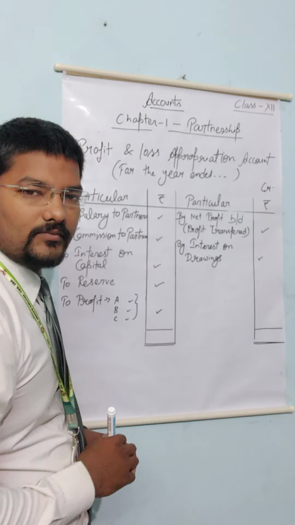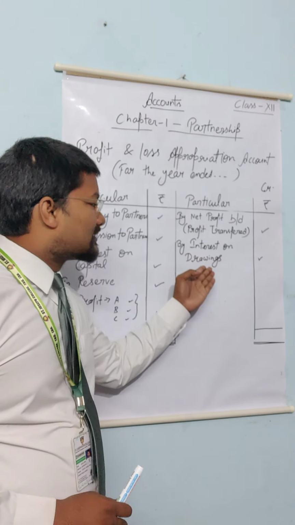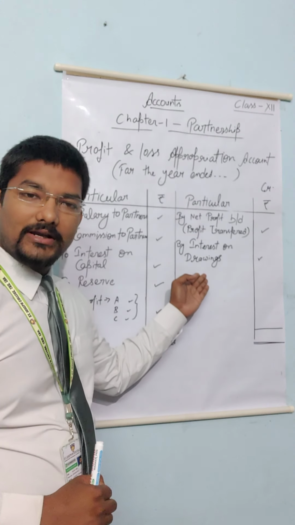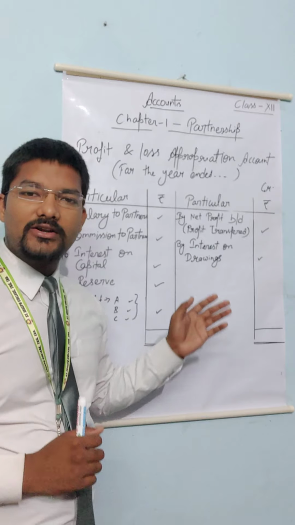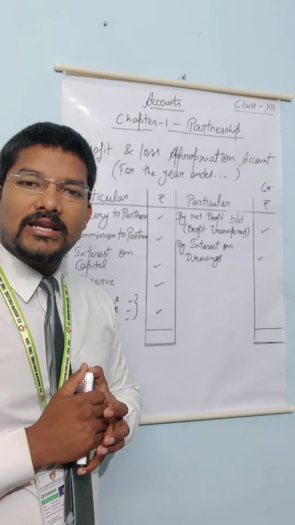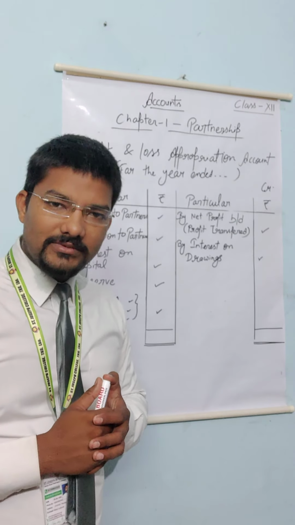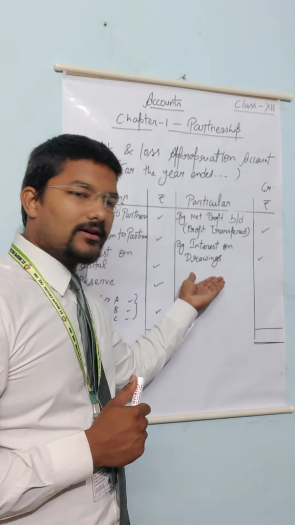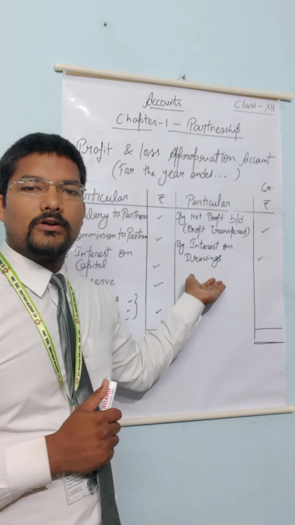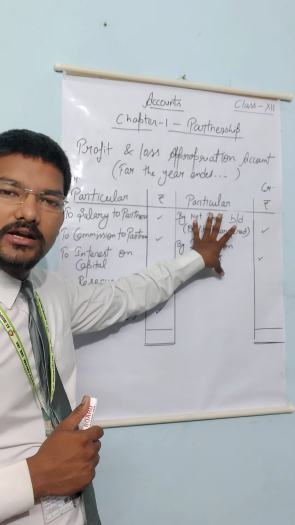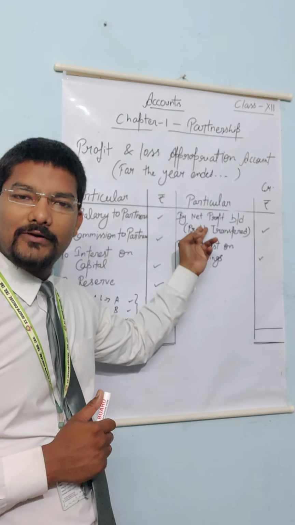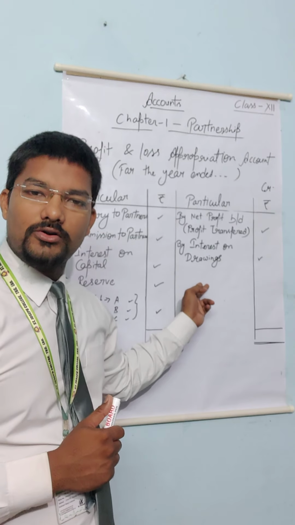Now the second item recorded in the credit side of profit and loss appropriation account is interest on drawings. Interest on drawings is an income for the partnership firm. That is why it is written in the credit side. So only these two items are recorded in the credit side: first is the transfer of profit, and second is interest on drawings.